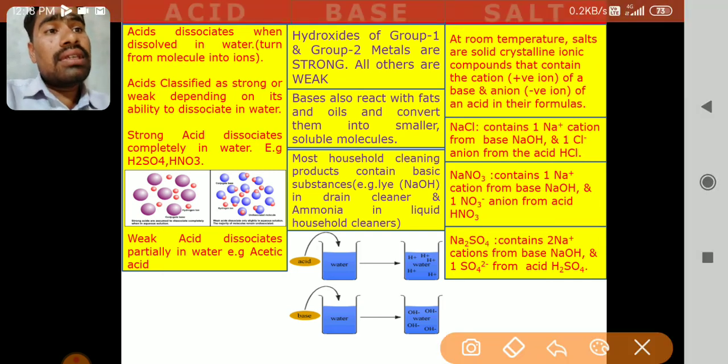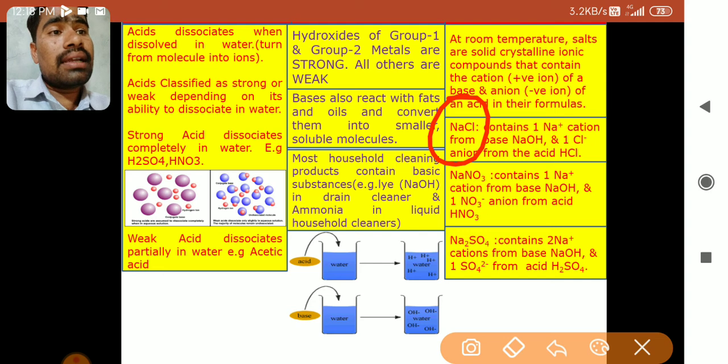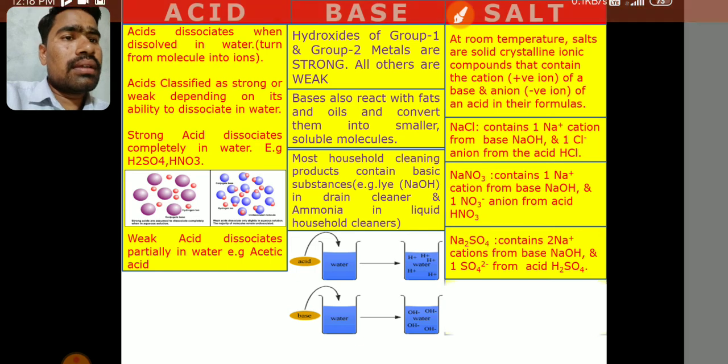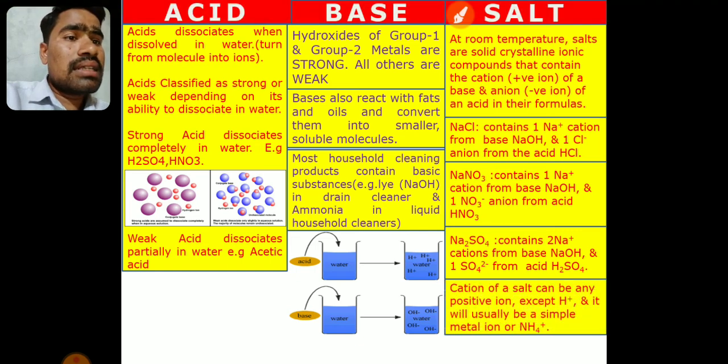If NaCl is the salt, then the parent acid is HCl and the parent base is NaOH. If sodium nitrate, NaNO3, is the salt, NaOH is the parent base and HNO3 is the parent acid. If sodium sulfate, Na2SO4, is the salt, then the parent acid is H2SO4 and the parent base is NaOH. This is how we can classify them. The cation of the salt can be any positive ion except H plus, and it will usually be a simple metal or NH4 plus.